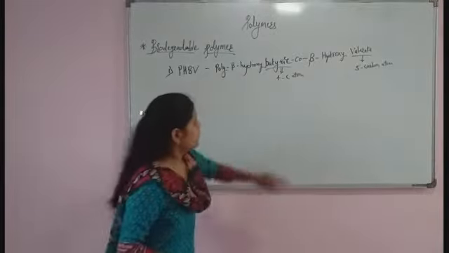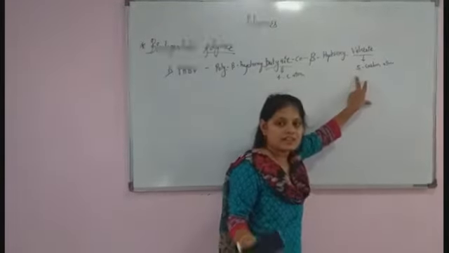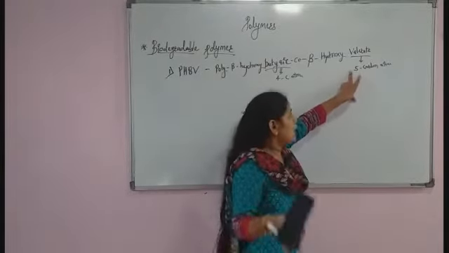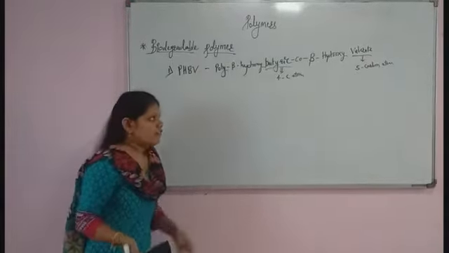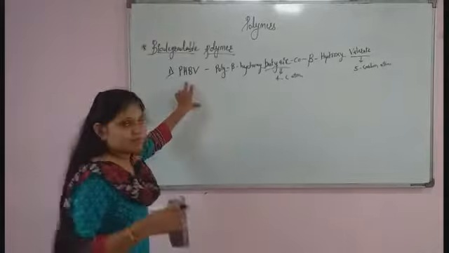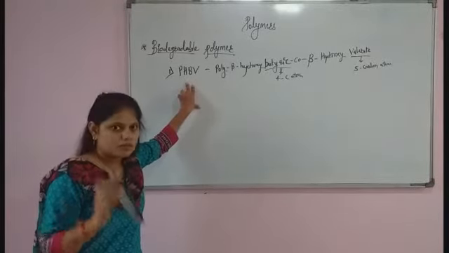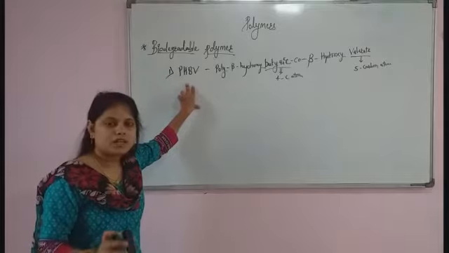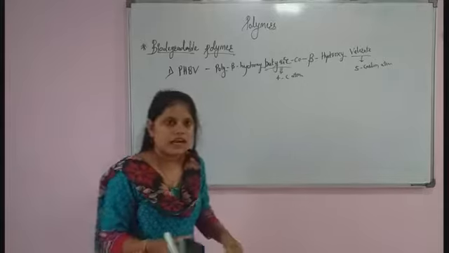You already know that 4 means butane and 5 means pentane. Another name of pentane is valerate. Now we will synthesize PHBV using two reactants. First is 3-hydroxy-butanoic acid and the 3-hydroxy-pentanoic acid.